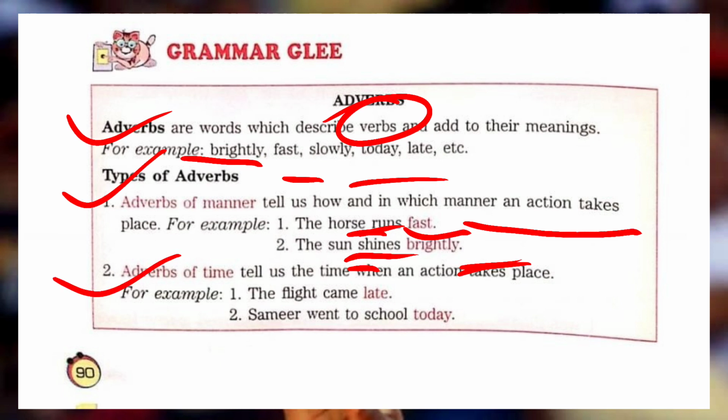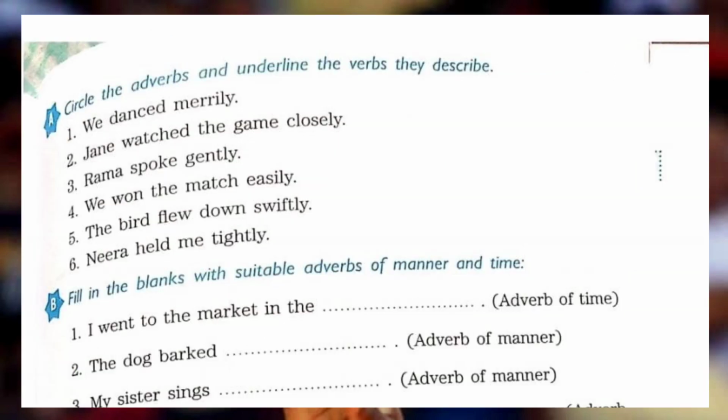The next is adverb of time. Adverbs of time tell us the time when an action takes place. For example, the flight came late. Here, what is late? Late is an adverb of time. Samir went to school today. So what is today? An adverb of time. All right. So here what you have to do is circle the adverbs. I think it's very, very easy, and you have to underline the verbs that they describe.